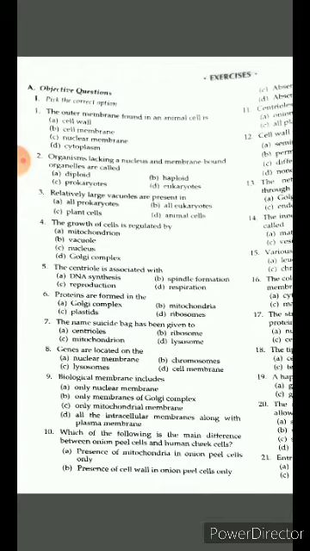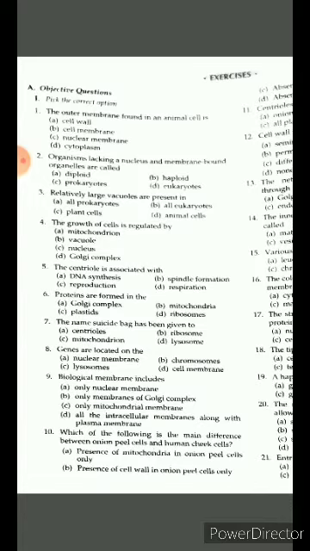Then cell membrane. Nuclear membrane bounds the nucleus. Cytoplasm means internal structure of cell. Then what is your answer? Your answer is cell membrane.